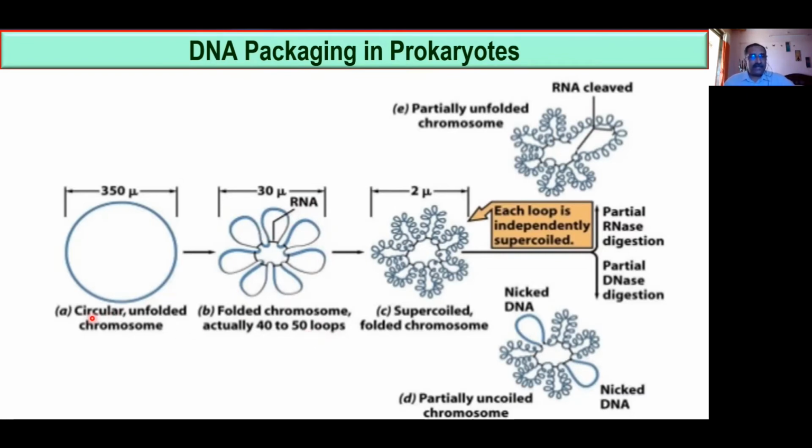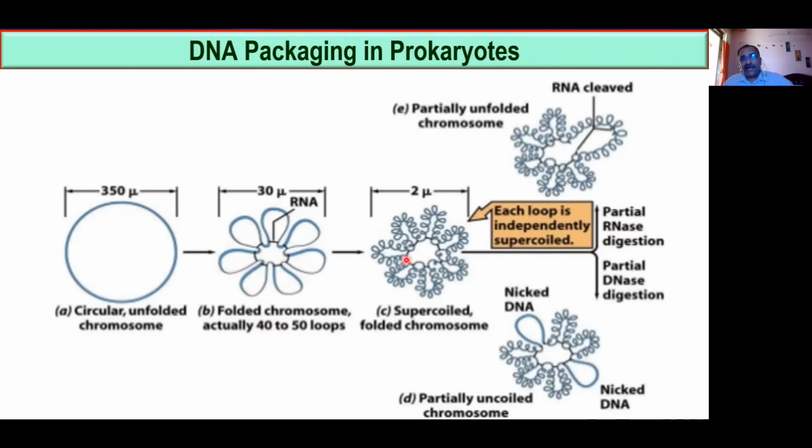So this circular unfolded chromosome is getting folded into 40 to 50 loops like this. Is it clear to you now? It is coiled and becomes what? What do you call these structures? Yes, that is called loops.